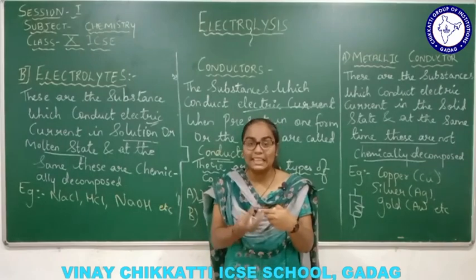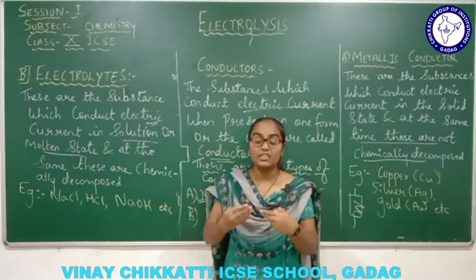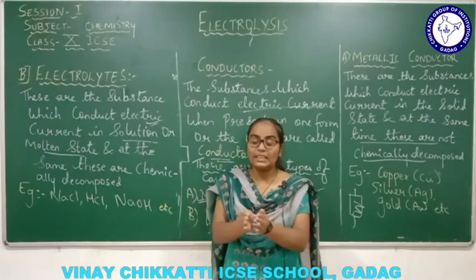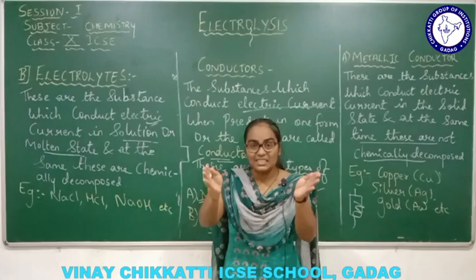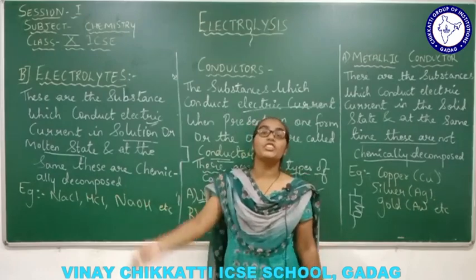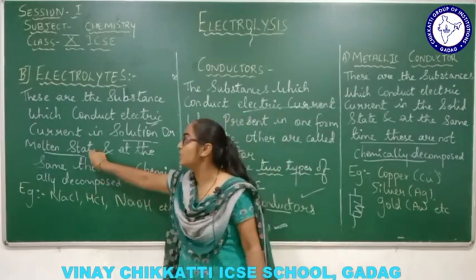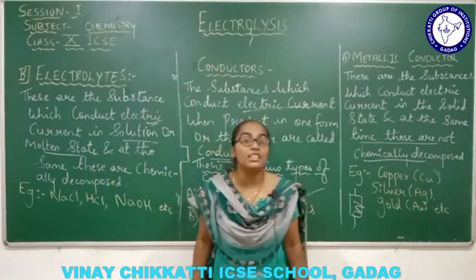When you supply heat to it, it needs a large amount of energy to break that bond. So when the two ions get set free, that time it will convert into the aqueous state. So that is nothing but the molten state. I repeat once again, what is molten state?